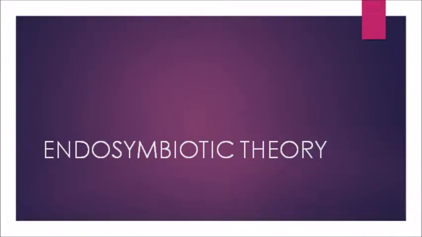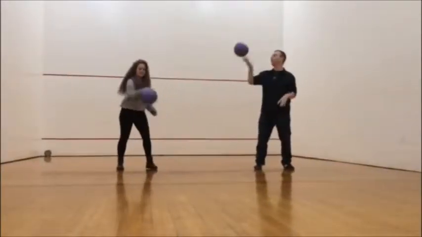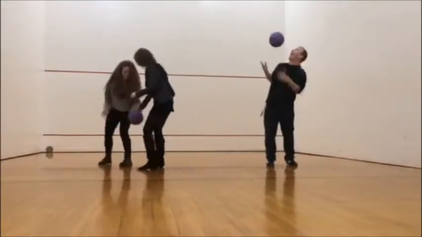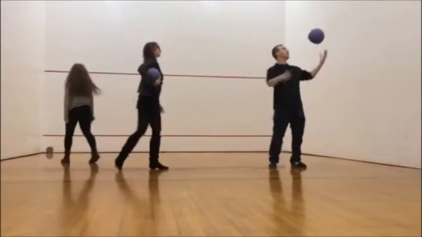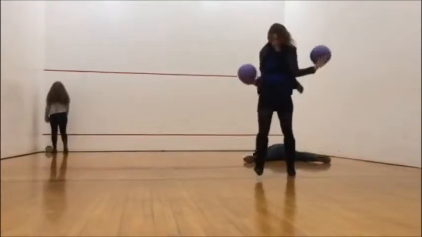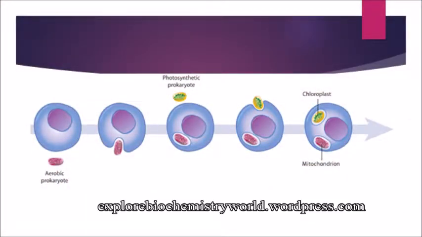The origin of the mitochondria and chloroplast can be explained by the endosymbiotic theory. The mitochondria and the chloroplast organelles existed as their own prokaryotic cells. The two dodgeballs represent the prokaryotic cells. The endosymbiotic theory states that a eukaryotic cell engulfed an aerobic prokaryote, developing into a mitochondria, and engulfed a photosynthetic prokaryote, which evolved into a chloroplast.